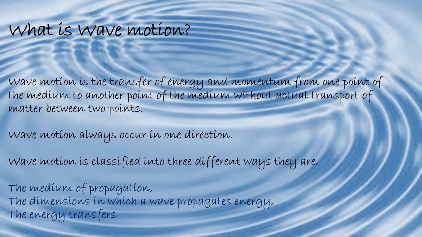Wave motion always occurs in one direction. This is very important. Wave motion always occurs in one direction. Wave motion is classified in two different ways. They are the medium of propagation, and the dimension in which a wave propagates energy, the energy transfer.